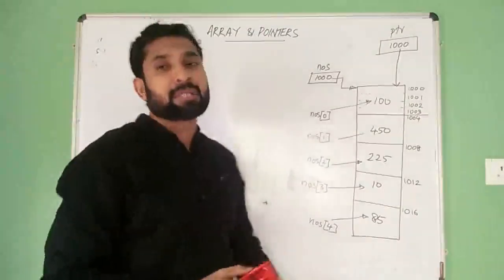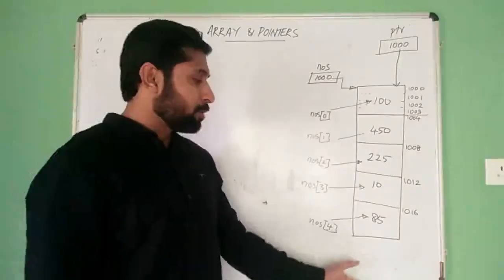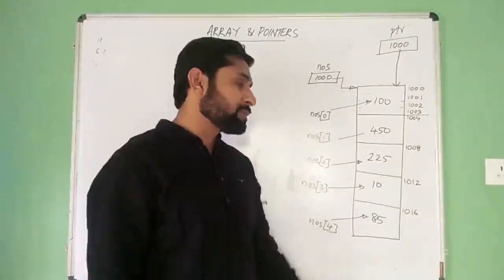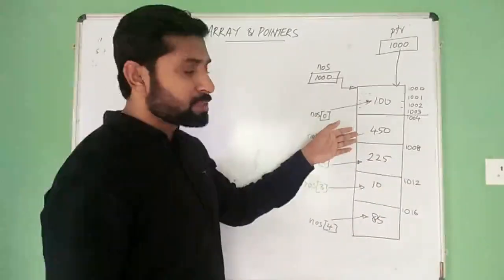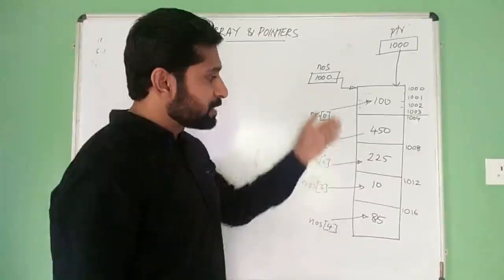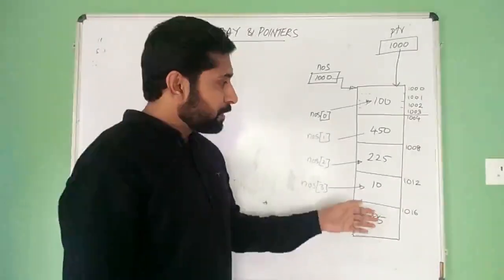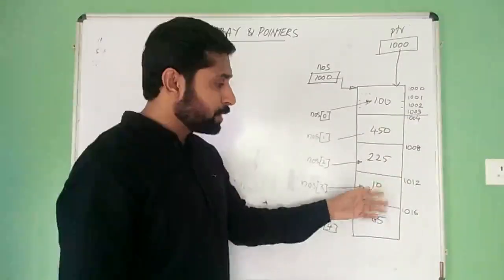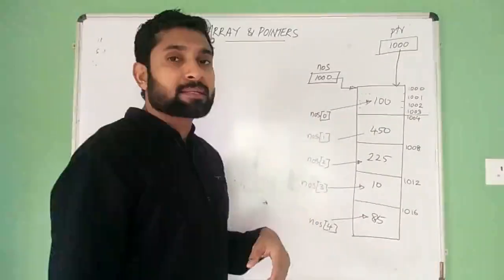Now this array has a limitation. As we said earlier, this is a static array. Its size cannot be extended during program execution. So if an array of this type is used in a program, we cannot use this array for storing 6 elements. Also, when we are using this array for storing only 3 elements, that is 2 into 4, 8 bytes will be wasted. So this is one of the limitations of a static array.